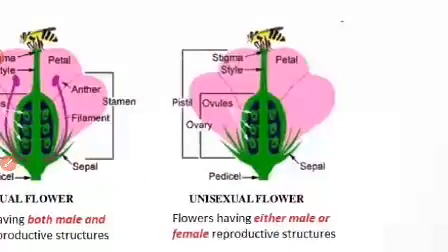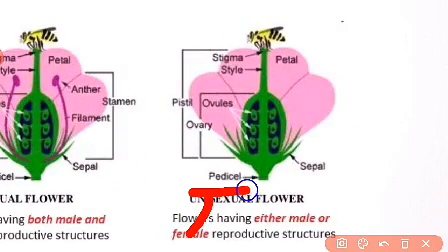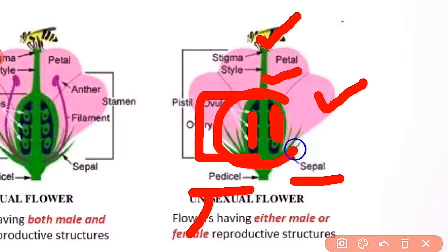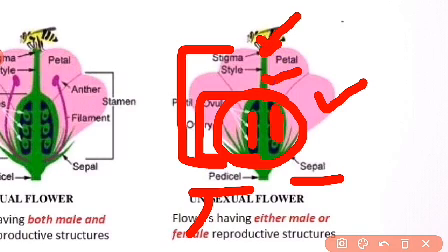I'm explaining again. See, first of all, this is your pedicel, these are your sepals, these are your petals, this one is your stigma, this part is your style, these parts are your ovules, and this part is known as your ovary, and from here to here, stigma, style, ovules and ovary combined are known as your pistil. So you may be asked a question like: what are the parts of pistil? You have to write that pistil includes stigma, style, ovary and ovules.